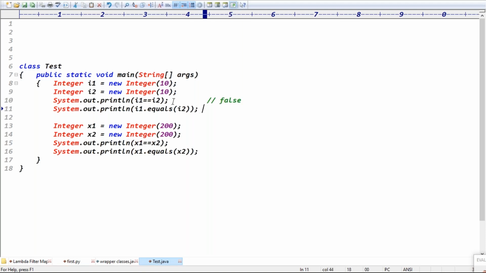True. The next line is a data comparison, a content comparison. In all wrapper classes, equals is for content comparison. Both contents are the same, right? Then it returns true. This line, tell me fast: the double equal to operator is for reference comparison, so it is false, and the equals method is for content comparison, so it is true. So we got the output false, true.